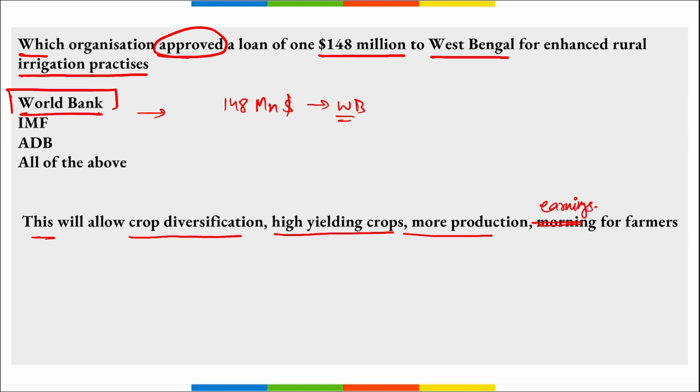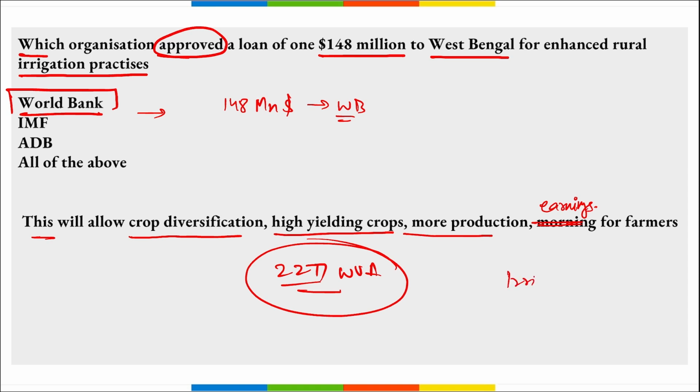During the first phase, the project will create almost 2277 WUAs, that is your water use associations, and this will come under the West Bengal Accelerated Development of Minor Irrigation Project. Right? So we can say in order to increase the irrigation practices and that will supplement the income of farmers, for that World Bank will be helping the West Bengal government, and for that $148 million